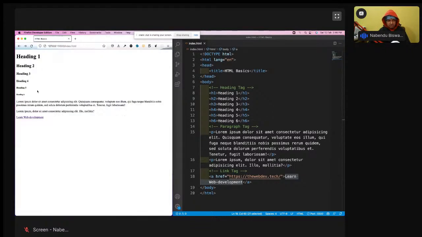Now I will go back. There is one issue here. That issue is that it is opening in the same tab. It is not a good user experience to open it in the same tab, because you're taking the user away from your site. So why will they come back to your site? Whenever I click, it should open in a new tab. So how to do that? We'll learn that. For that, I'll make another link tag, anchor tag, and this time what I will give,